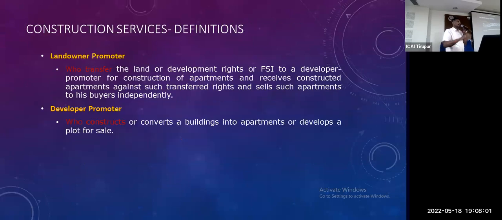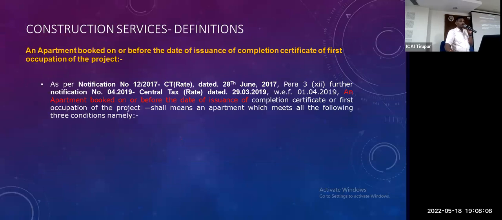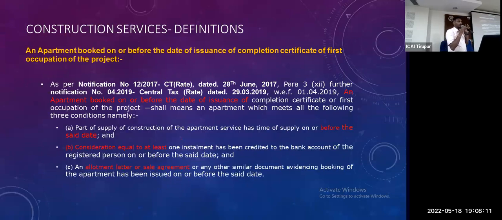Landowner promoter is the one who transfers the land, developer promoter is the one who constructs. One more important point we have to look at: apartment booked on or before the date of issuance of the completion certificate. I have given this here for the definition; we have to use this definition after about 6-7 slides. If I booked the apartment before that completion date, the booking is there, so I get the exemption.